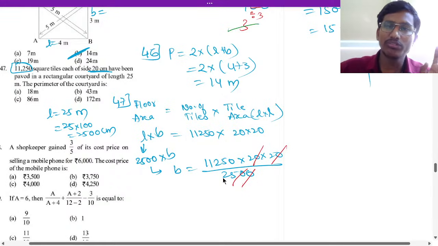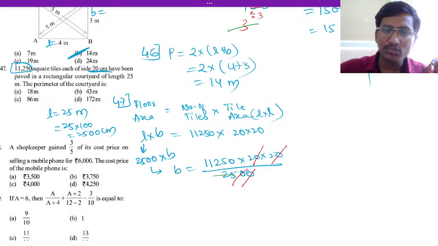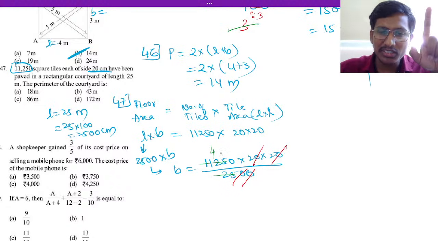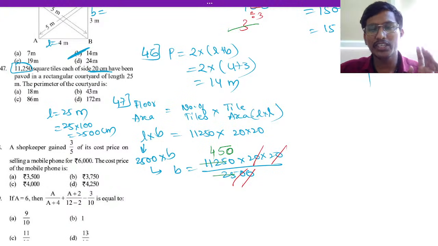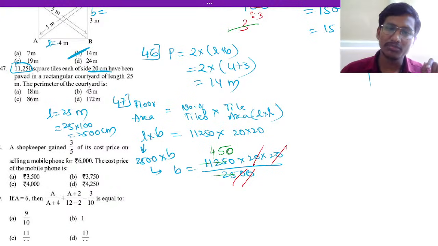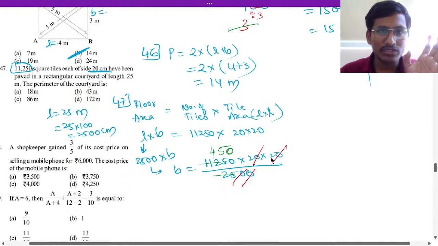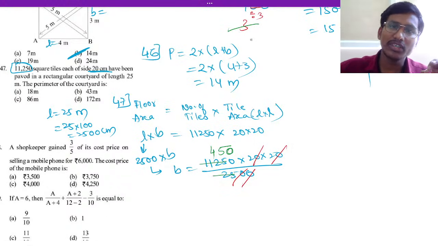So 25, you divide it now. 25 4s are 100. 12 will be remaining. 25 5s are, so 45 and 0 as it is. This 0 as it is, we have to keep it. Okay now. So 450 into 2 into 2. 2 2s are 4. So 4 5s are 180.